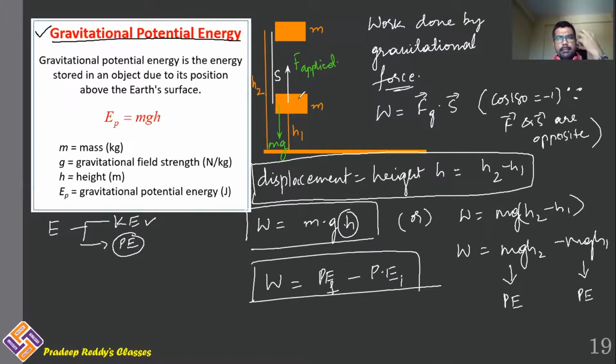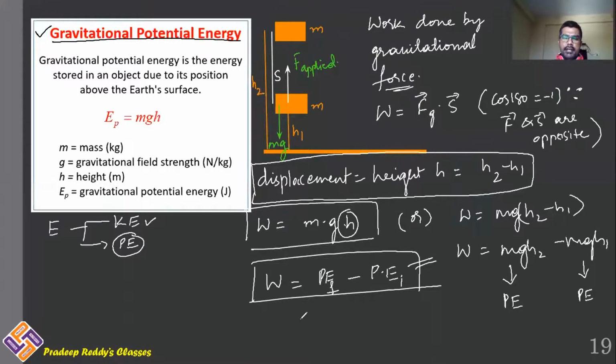So if there is some change in the position of the object, we say that body is gaining some potential energy. And that potential energy gained is due to applied force, and that applied force is doing some work. Hence, you can call work energy theorem as work done is equal to change in potential energy.